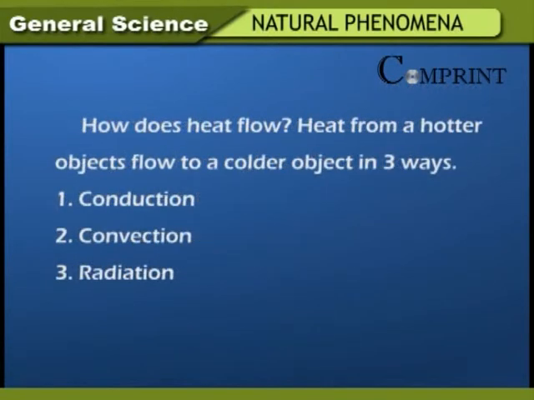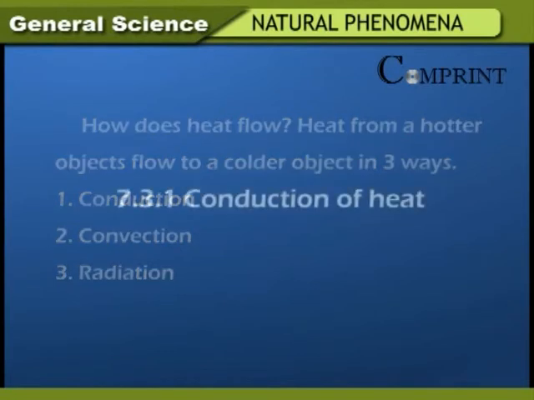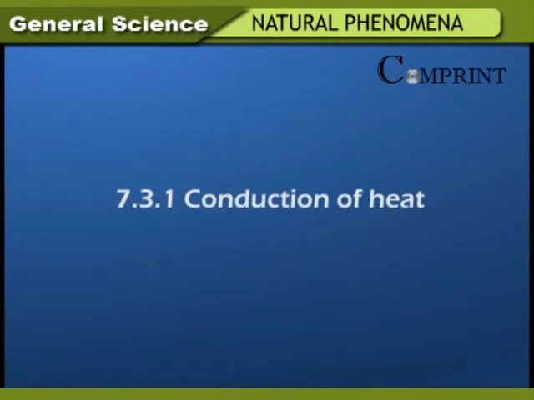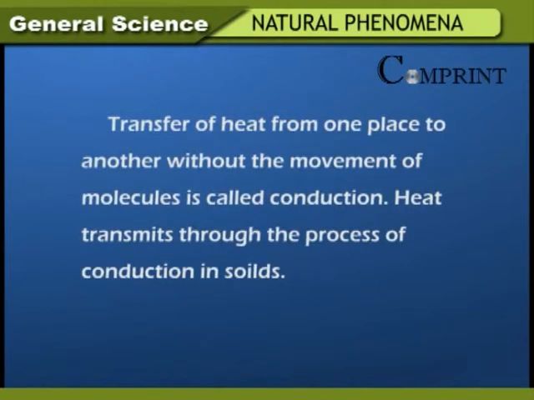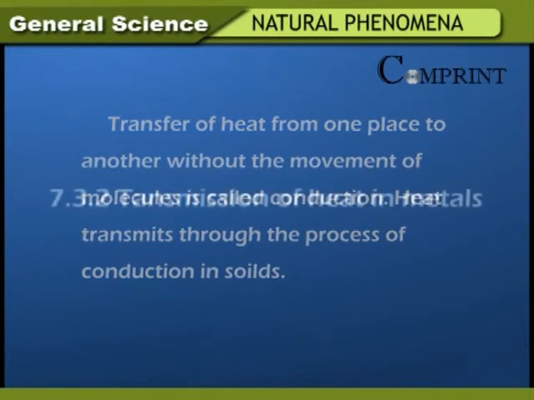How does heat flow? Heat from a hotter object flows to a colder object in three ways. 1. Conduction. 2. Convection. 3. Radiation. Conduction of heat. Transfer of heat from one place to another without the movement of molecules is called conduction. Heat transmits through the process of conduction in solids.